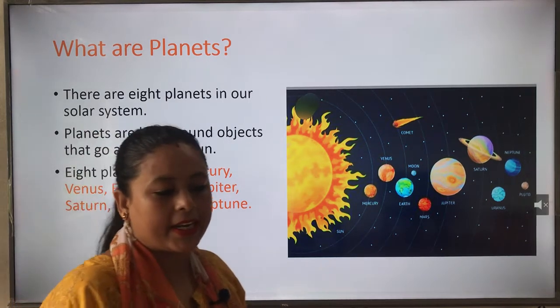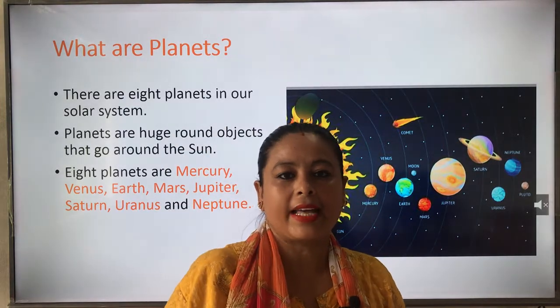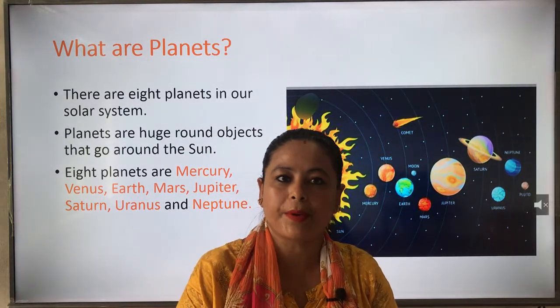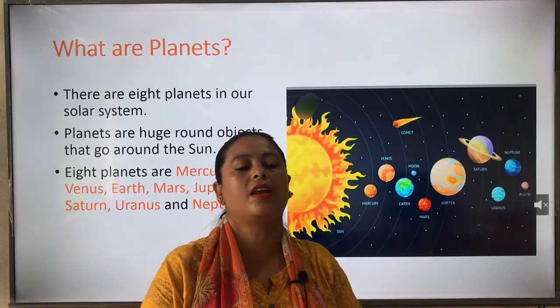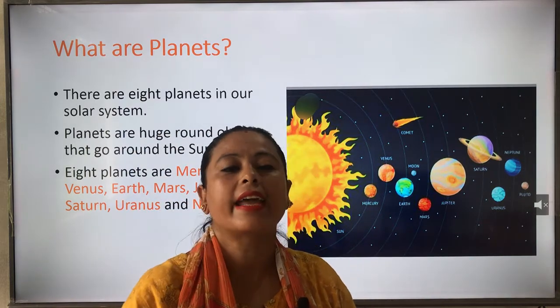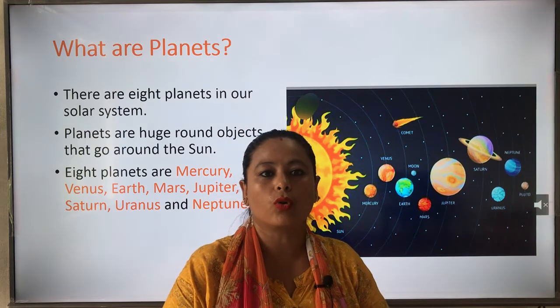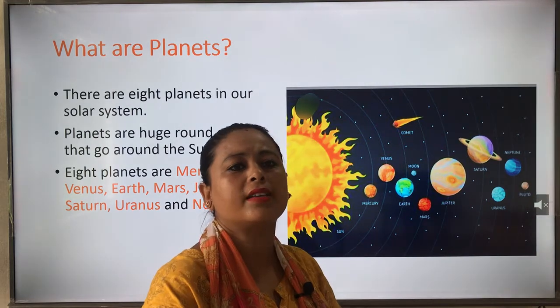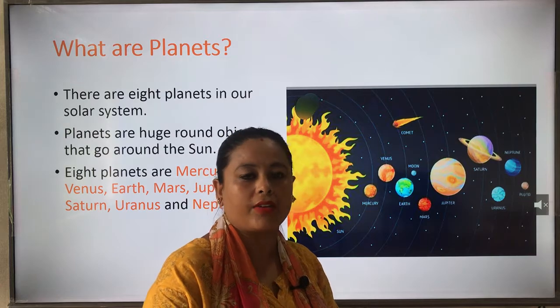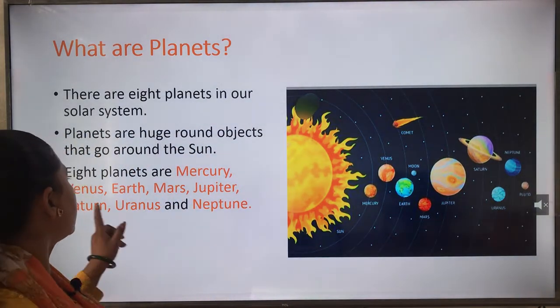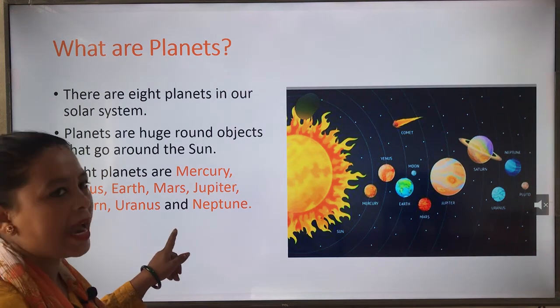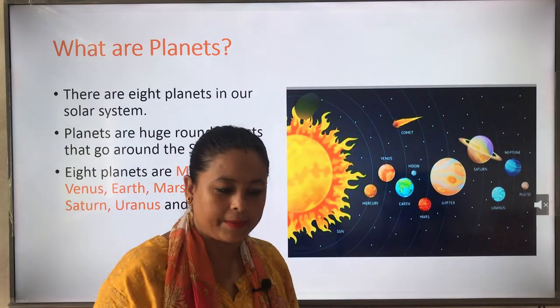You have already read about the planets in the previous class also. So how many planets are there in our solar system? There are 8 planets. What are the names of the planets? Mercury, Venus, Earth, Mars, Jupiter, Saturn, Uranus and Neptune.